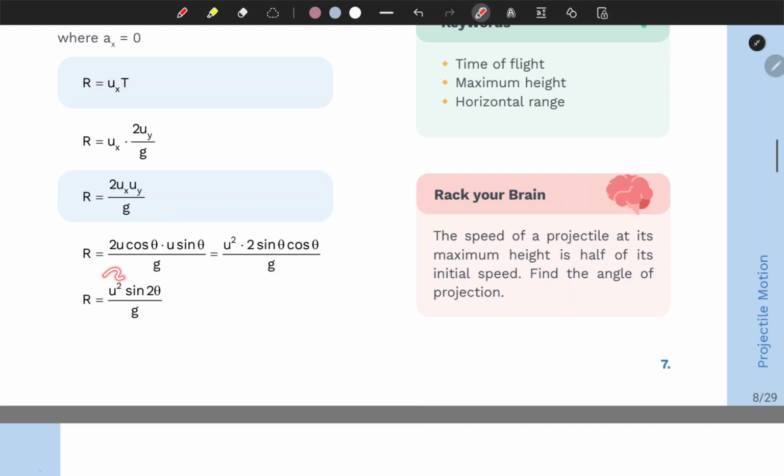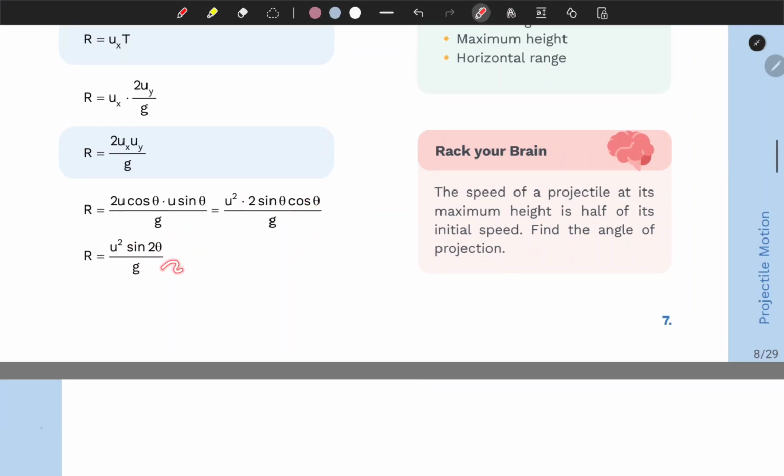So basically we can plug in 2u cosine theta, this ux, and u sine theta over g. So it's u squared 2 sine theta cosine theta over g. And finally we know that 2 sine theta cosine theta is sine 2 theta. So basically we have the range, that is r equals u squared sine 2 theta over g.